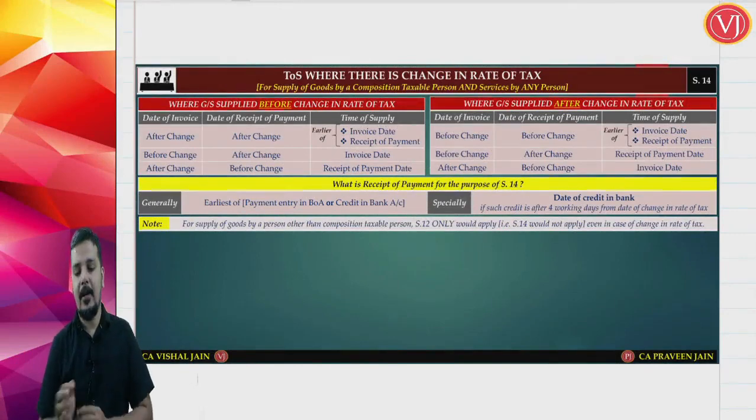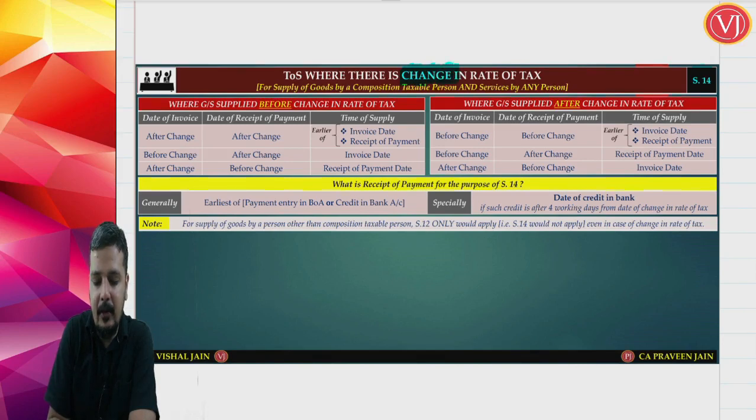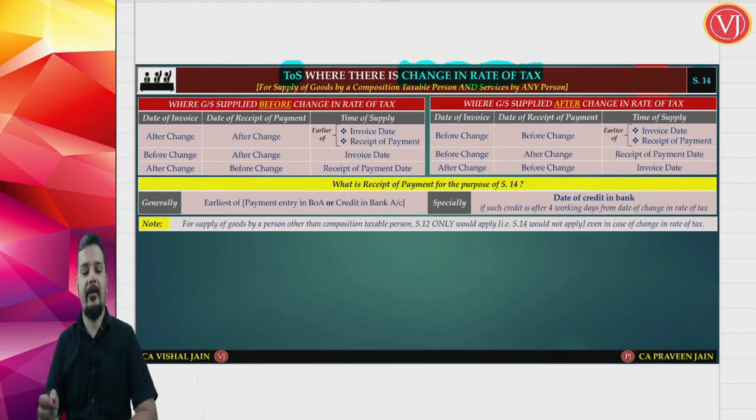Welcome friends, now let us see the next provision of time of supply, where you are talking about Section 14, which talks about a scenario where there is a change in rate of tax. If at all you have a change in rate of tax, then in that scenario what is the time of supply? You have to give the weightage to the place where there are two events.